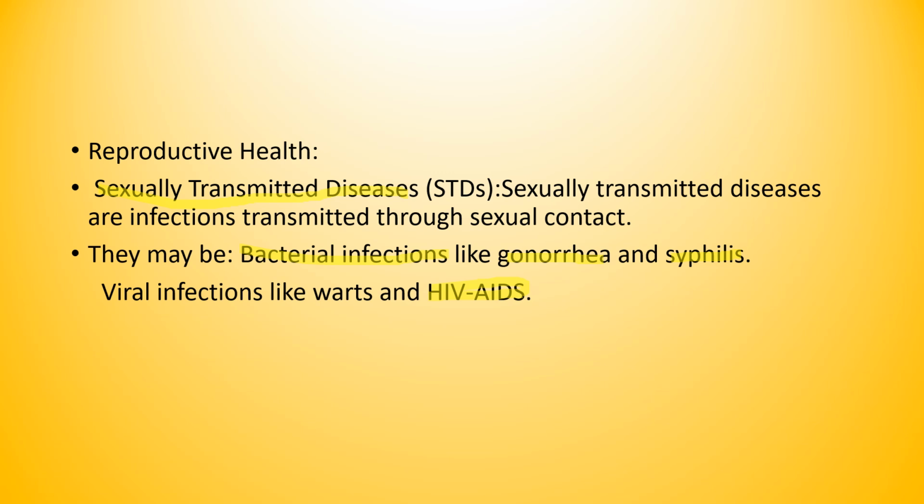Now let us discuss another bacterial infection, like gonorrhea: syphilis. Syphilis is also a sexually transmitted disease. It is caused by the bacterium Treponema pallidum. It progresses in stages and can affect multiple organs if untreated. It spreads through unprotected sexual contact again, from an infected mother to her baby during pregnancy or childbirth, and also during blood transfusion. We should be very careful, children.